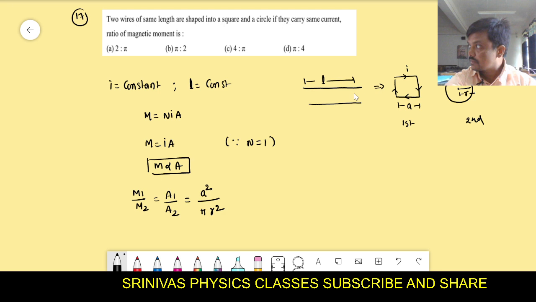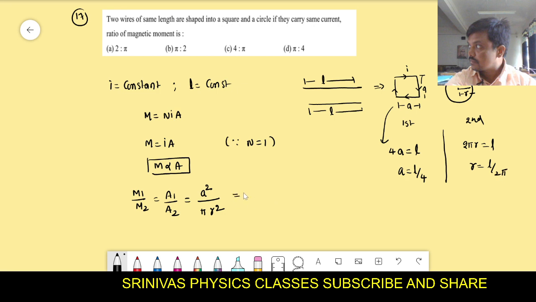That's why, when L length of wire is bent like a square, its perimeter is what, right? Its perimeter is 4a, that is equal to L, because L length is converted into 4 parts. Then a is equal to L by 4. And in the circle, the same L length is converted into a circle. Circle length is 2 pi r, that is equal to L. Then r is equal to L by 2 pi.